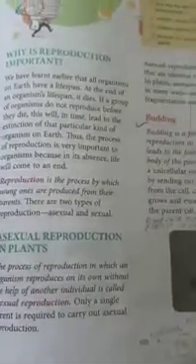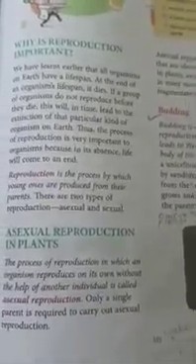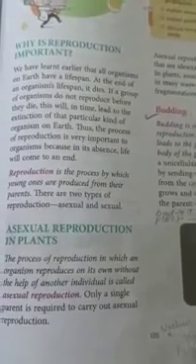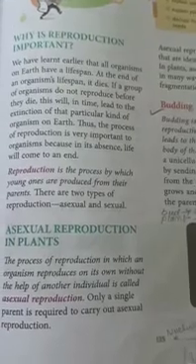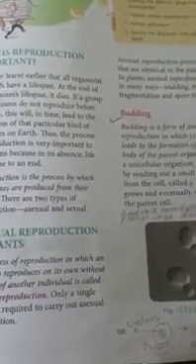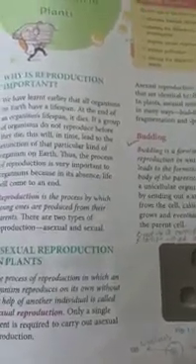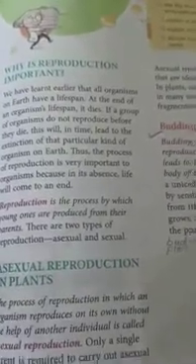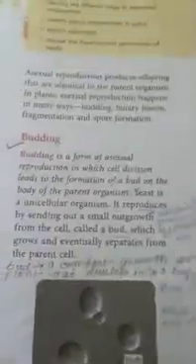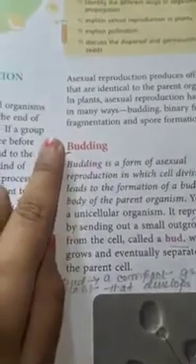Now, as I have already said, asexual reproduction is a type of reproduction in which only one organism is involved to produce the offspring. Okay. And mainly the microorganisms go for asexual reproduction, and also some of the plants, but not animals or humans. Okay, now the first asexual process is budding.